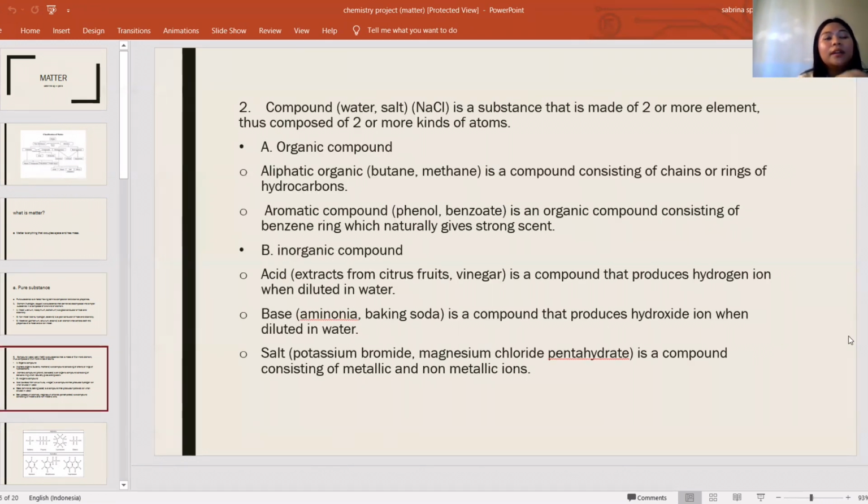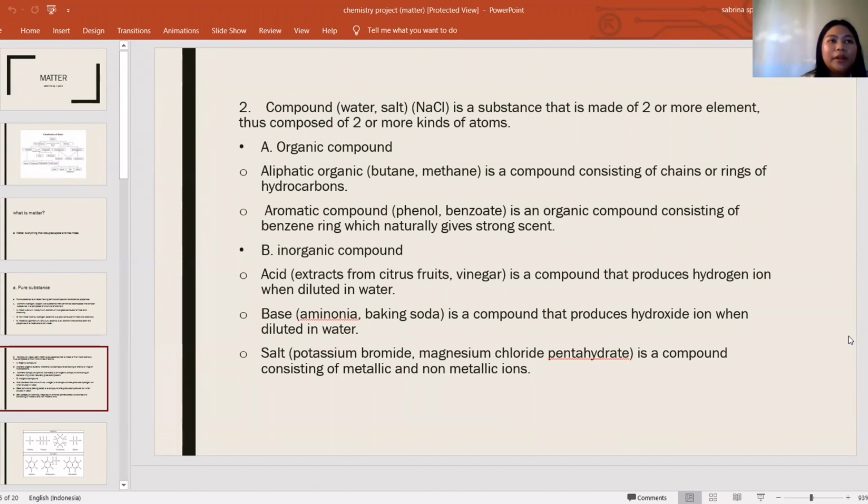The second one is compound. Compound is a substance that is made of two or more elements, thus composed of two or more kinds of atoms. The examples are water and salt, which is NaCl. In compound, there are organic compound and inorganic compound. First one we're going to talk about is organic compound. There are aliphatic organic and aromatic compound.